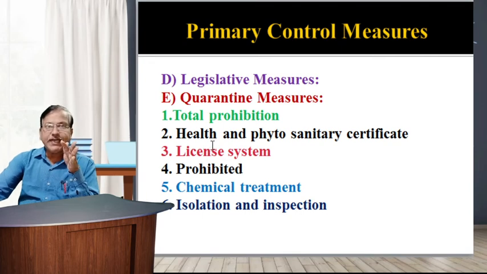Second is the health and phytosanitary certificate. It is most important while transporting plant products. A health and phytosanitary certificate is issued by a competent authority. The certificate states specifically that the material is free from pest, parasite, predator and pathogen. Next, the license system.